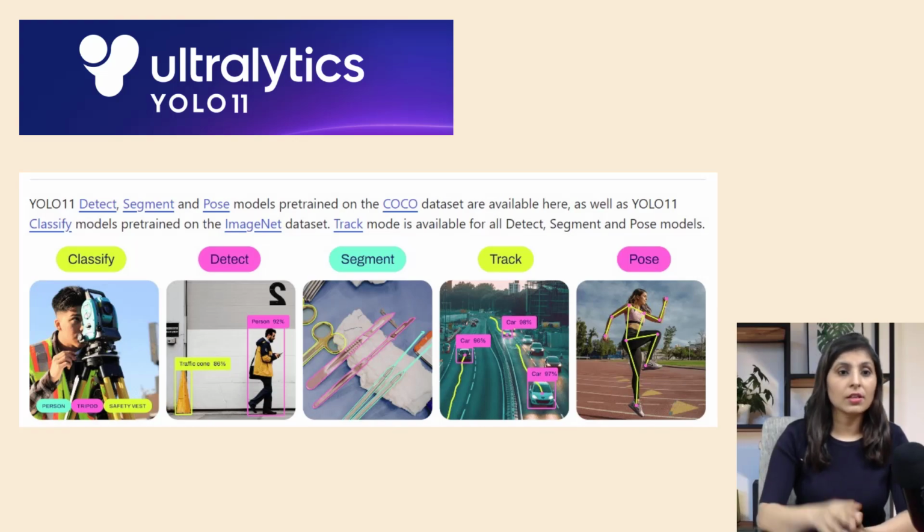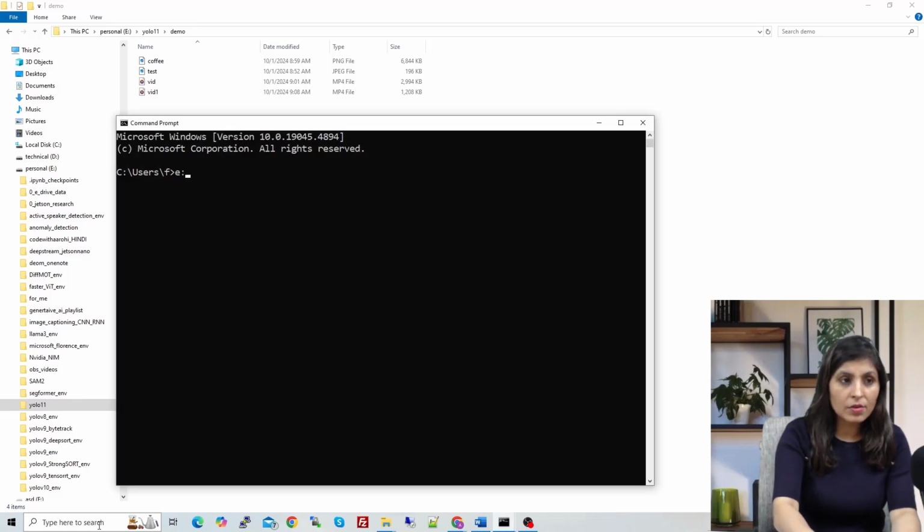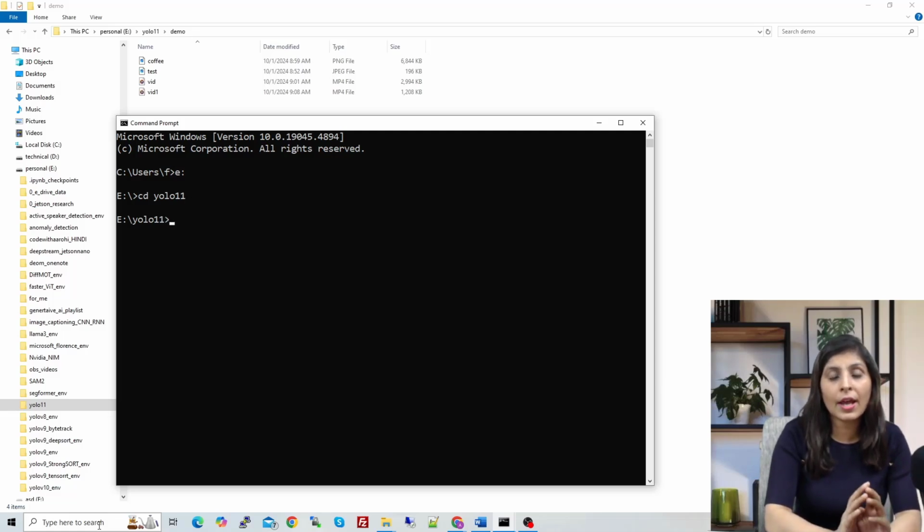Okay, so let's start. So let's open command prompt, and I'm entering in the E drive, and in E drive I have a folder with the name of YOLO11. So I'm entering in that folder, and in this folder I have all the work which is related to YOLO11.